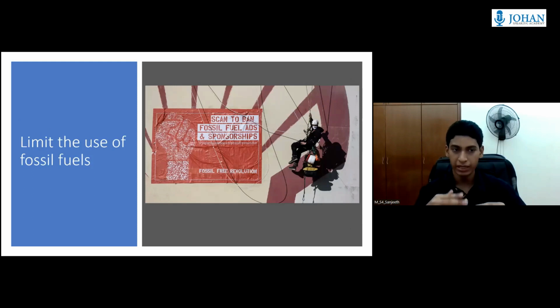Secondly, we need to limit the use of fossil fuels. We need to limit the use of fossil fuels and start relying on renewable sources. So we could limit the production of greenhouse gas emissions as well as toxic gases. We need to limit the fossil fuel consumption by 6%. So we could reduce 1.5 degrees Celsius of the Earth's global temperature.